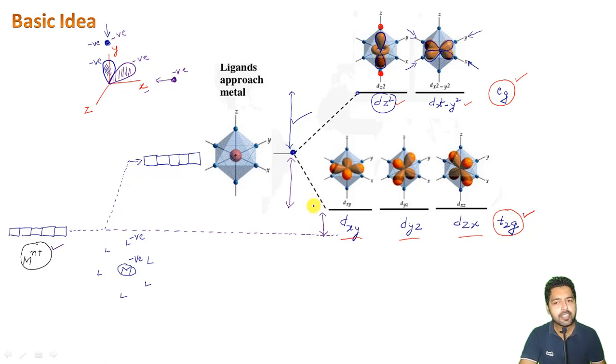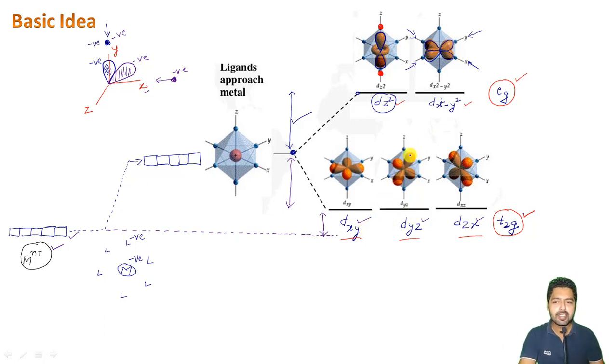This is an obvious thing because some amount of repulsions will definitely be there even if the lobes are present in between the axes, like in all these three cases. So ultimately, compared to the energy of the metal ion in the gaseous state, whether we have these three orbitals named T2g or these two orbitals named Eg, both sets will go higher in energy, right? And this is what is happening right now here.